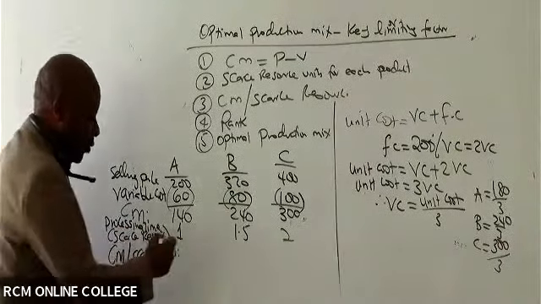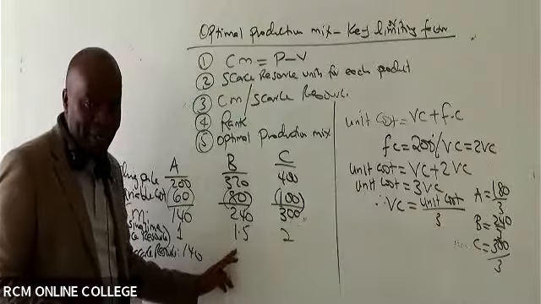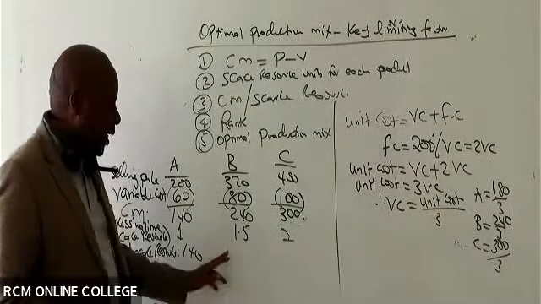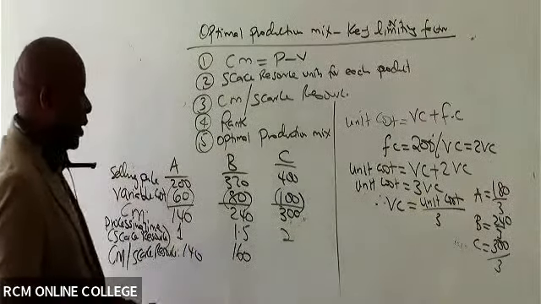140 divided by 1 is 140, isn't it? Yeah. 240 divided by 1.5? 160, yeah? So this gives me 160. And then we have 300 divided by 2.